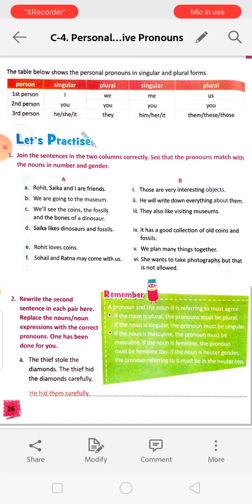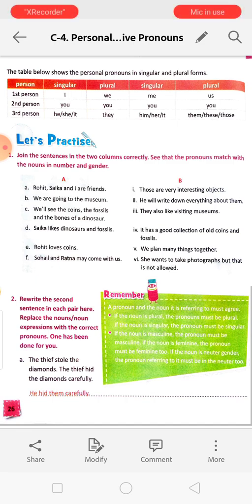So, we is also first person because I am there. It is in plural form. Okay. Next, me. Me means give it to me. This is also first person singular. And us.